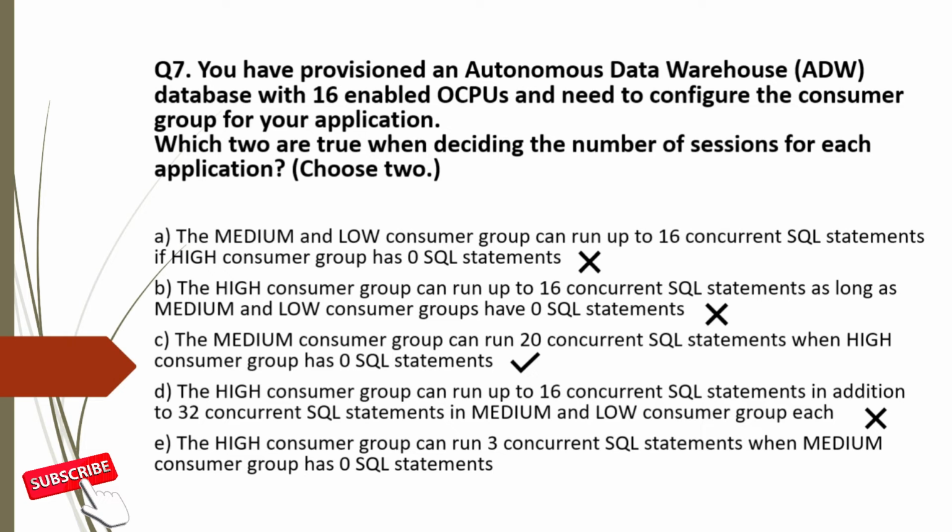Option E is correct, as high consumer group can run 3 concurrent SQL statements when medium consumer group has 0 SQL statement. Remember, high equal to 3, medium equal to 20 and low equal to 4800. If you can remember this, then you could easily answer any question of this type. So the correct options for question 7 are option C and E.